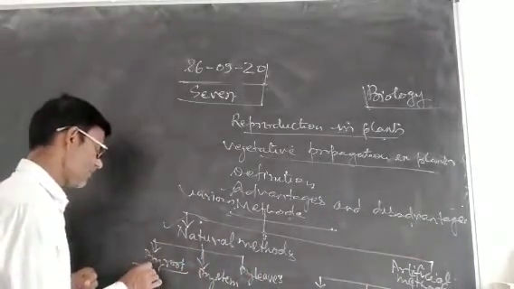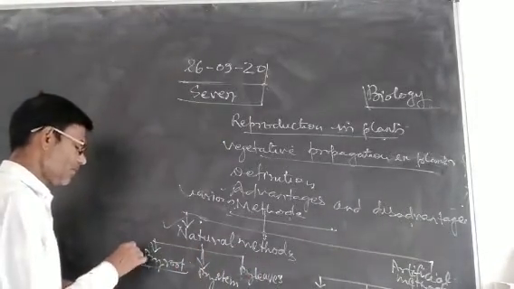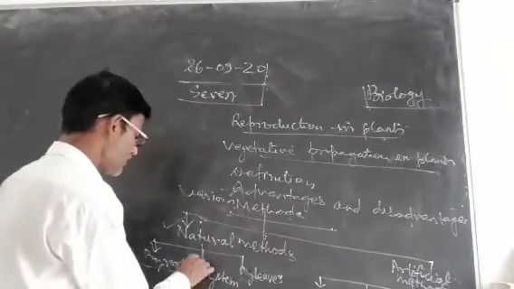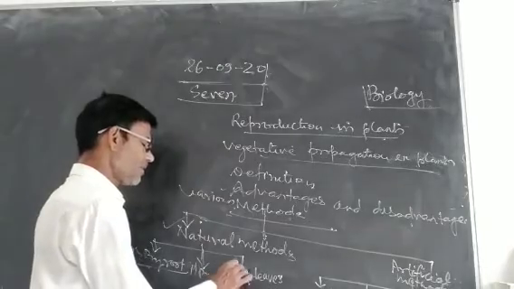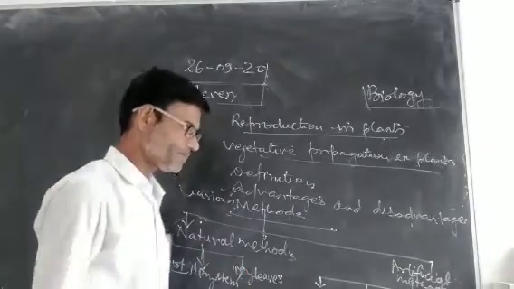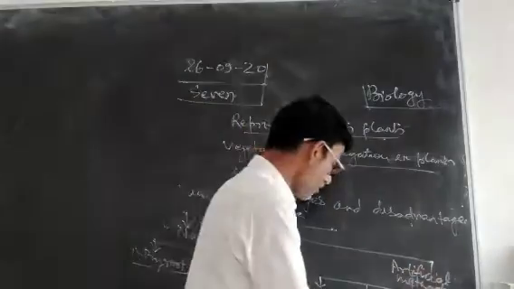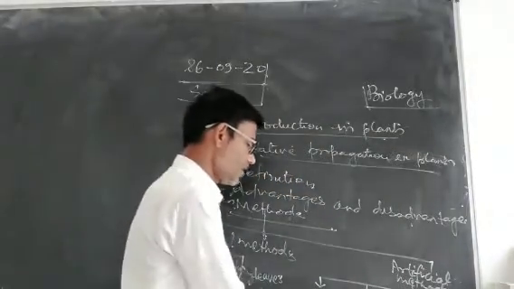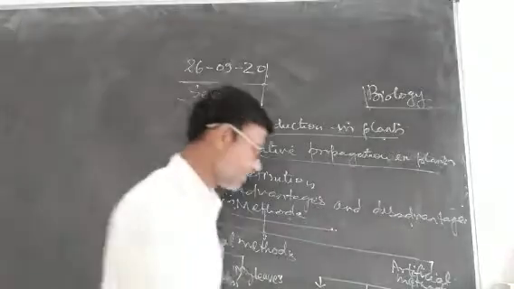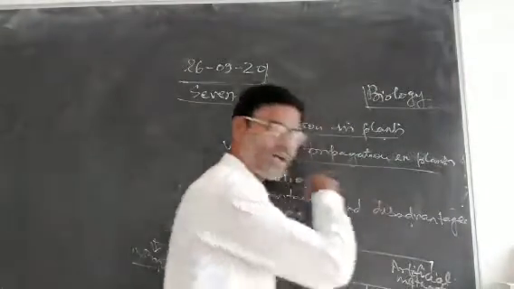Again, it is classified into three types: vegetative propagation by root, vegetative propagation by stem, and vegetative propagation by leaves. And some common artificial methods of vegetative propagation are production of new plants by cutting, grafting, and layering.